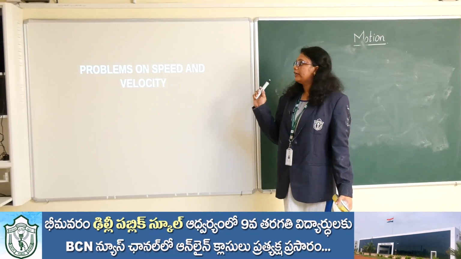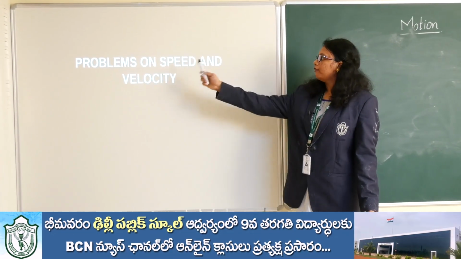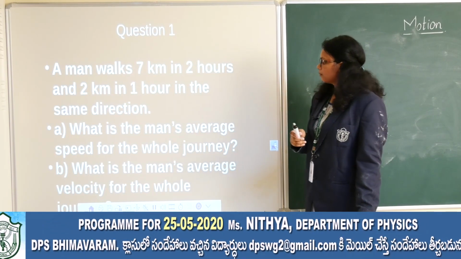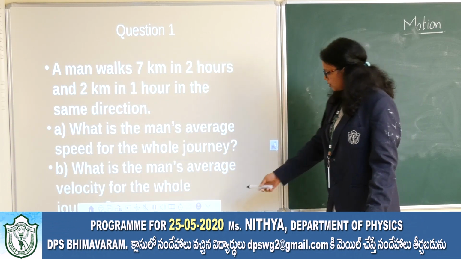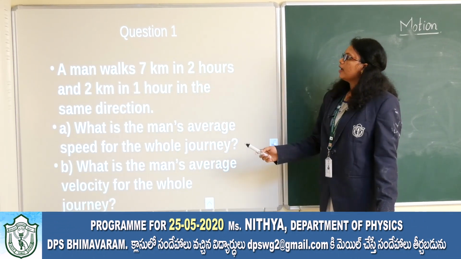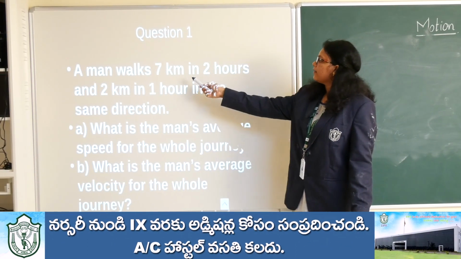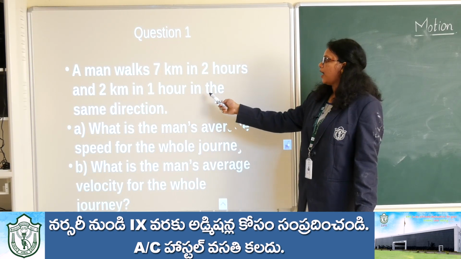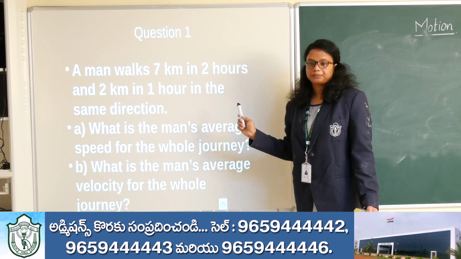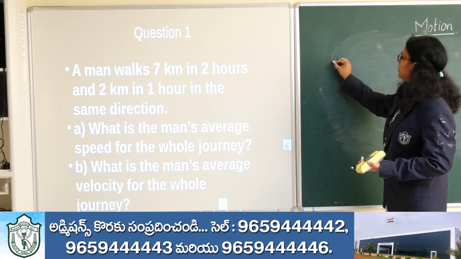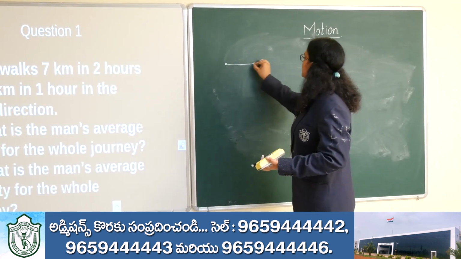Now next we will deal with the problems on speed and velocity. So the question is: a man walks 7 km in 2 hours and 2 km in 1 hour in the same direction. Okay, same direction means I can make a single line.